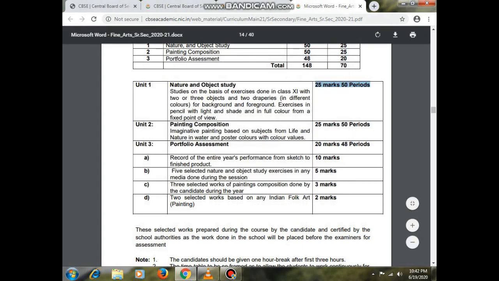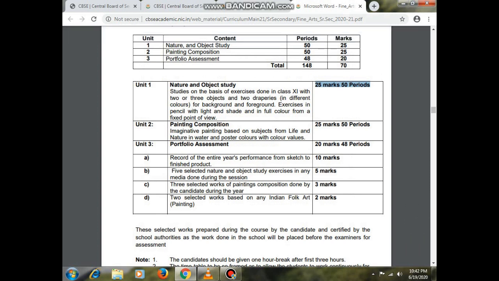Painting composition: here, imaginative painting based on subjects from life and nature in water or poster color with the color values. So in unit number 2, painting composition is the same as design, and here we need to use some colors to make the values. So here it will be 25 marks, which we already discussed.